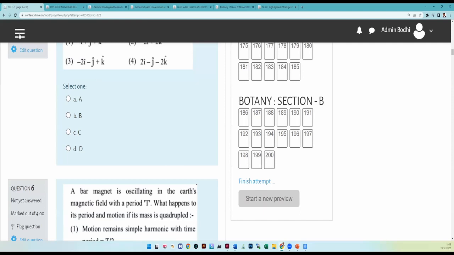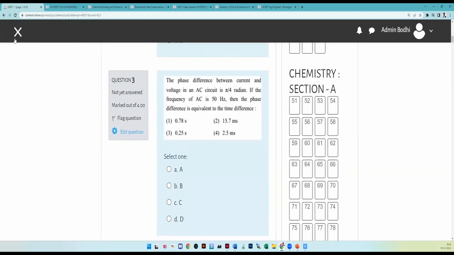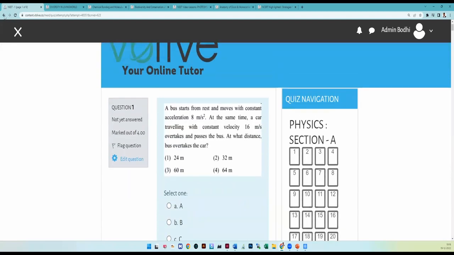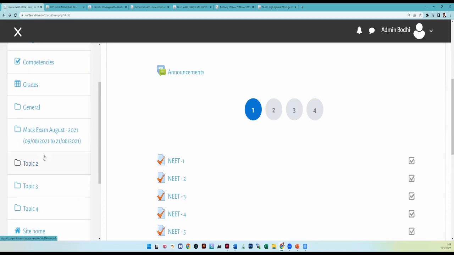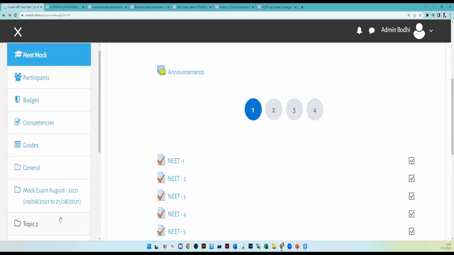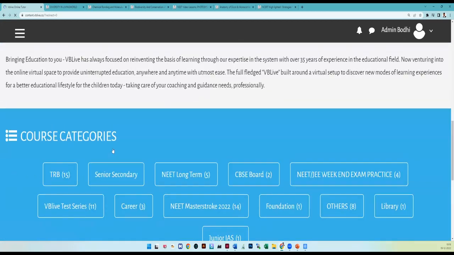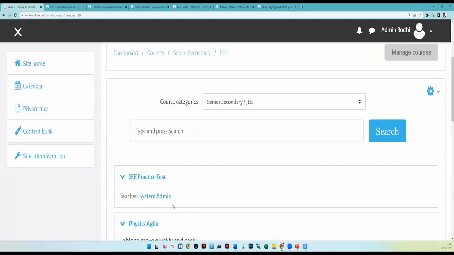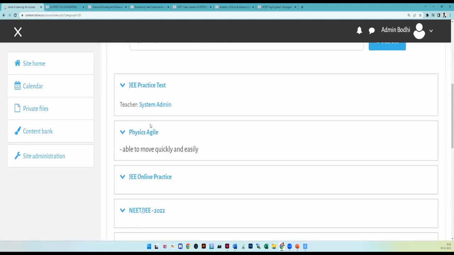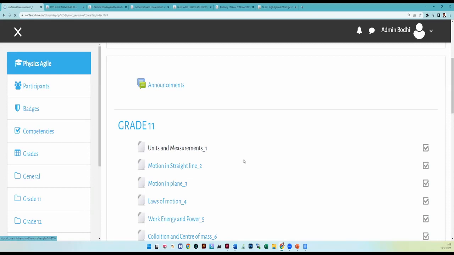So my dear students, all these are available in a single portal. Somebody will ask, sir, can you show me one sample of JEE? Definitely, I'm going to show it. You go to senior secondary, and then move to JEE. Suppose I want to learn physics thoroughly, so I go to one particular area.